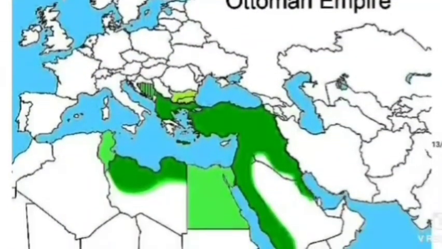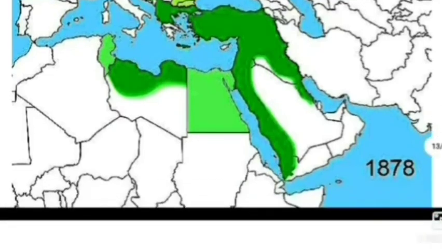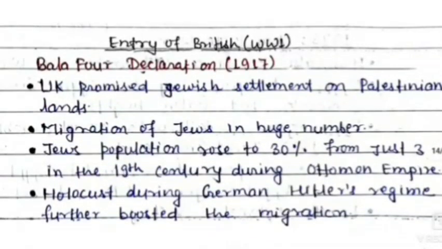So this is the map. You can see that the Palestinian territory, Israel and Palestine, were once a part of the Ottoman Empire, but after the late 19th century and before World War I, the Ottoman Empire fell, and hence this area went into the control of Britain, because Britain was the colonial power in the world. They had occupied India as well, and they had occupied most of the parts of the Arabian Peninsula. And here the entry of Britain gives the origin of the dispute.